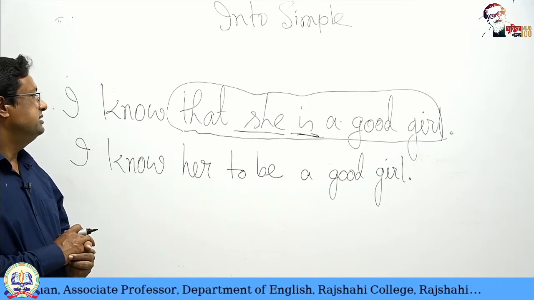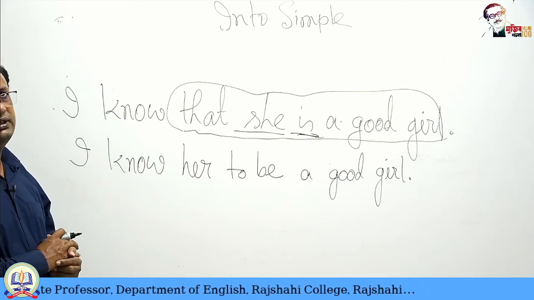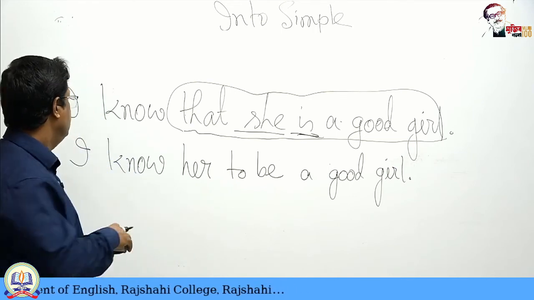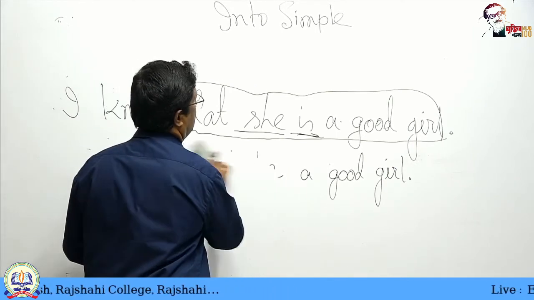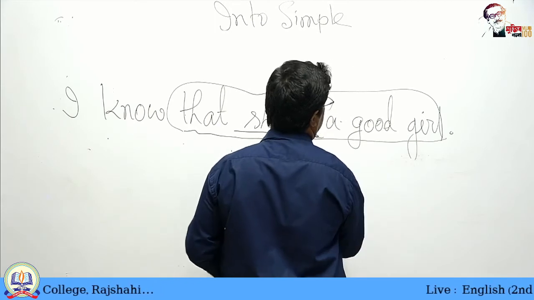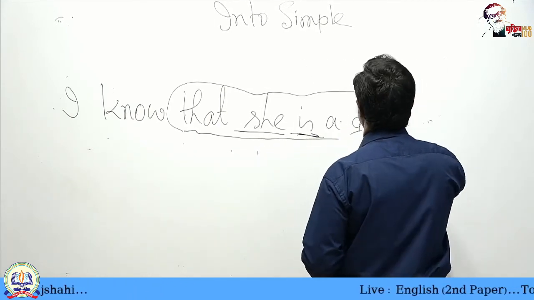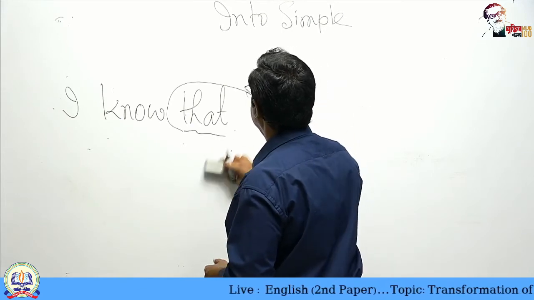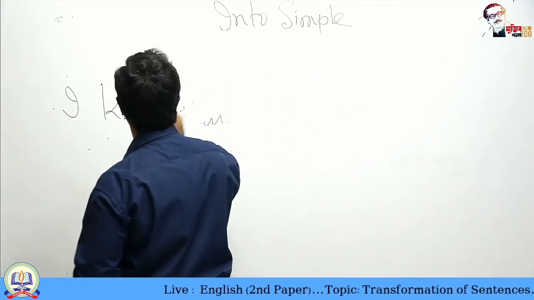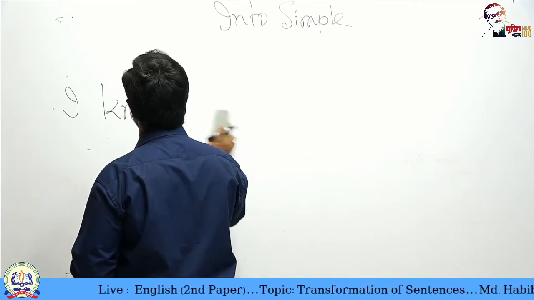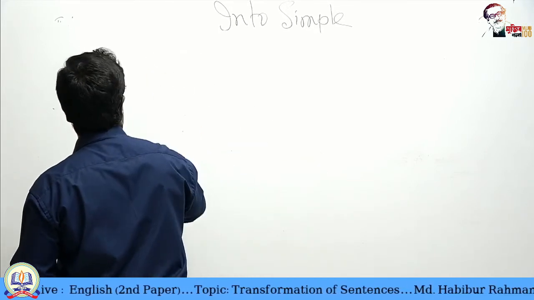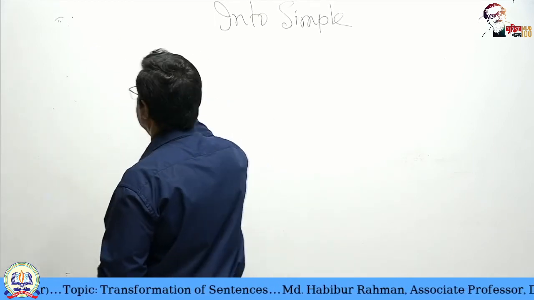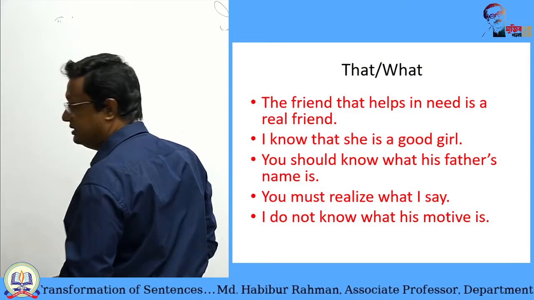So we can change in various ways, in various forms. So, when we use any subordinate adjective clause, we actually work with an adjective. When we use any subordinate noun clause, we want to keep a noun there.